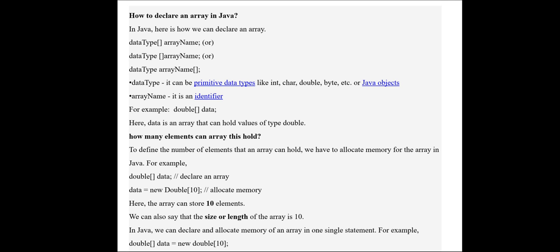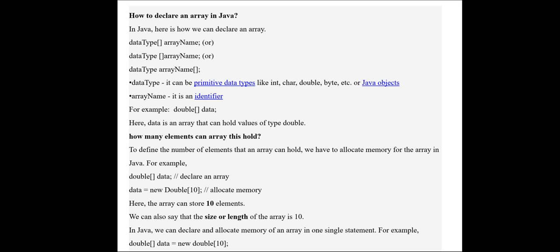So what is the data type? It can be a primitive data type. Primitive data type means int, char, double, byte, etc., or it can be any Java object. That means it can be a class variable. The array name is an identifier. As we give a name for a variable, we can also give a name for the array. So it is an identifier.